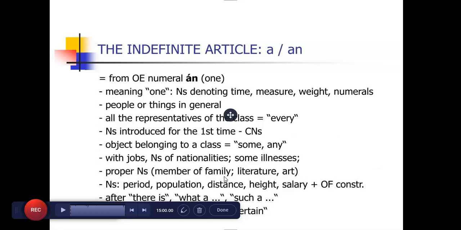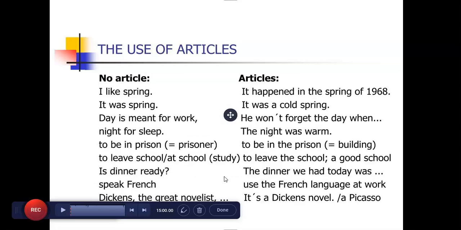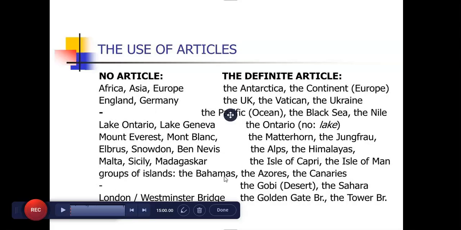The indefinite article a and an comes from the numeral one, meaning one, denoting time, measure, weight, numerals, people or things in general, as the representatives of the class, every. The third article, the zero article, shows that nouns are used in a general sense, with units of measure, some illnesses, activities, sports, and games. So use of articles, no articles and articles. I like spring; it happened in the spring of 1968.